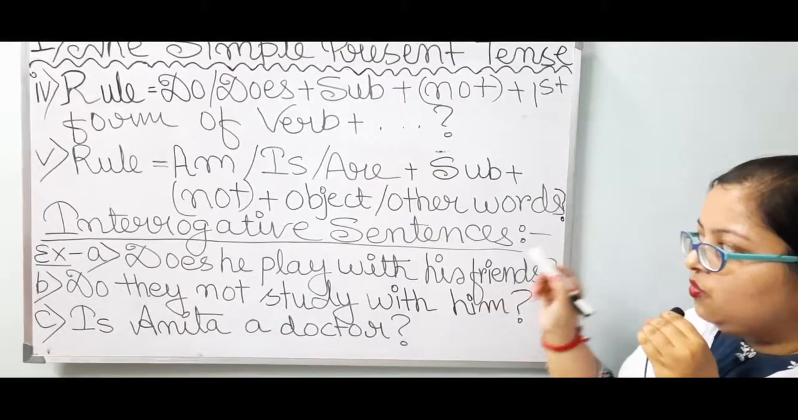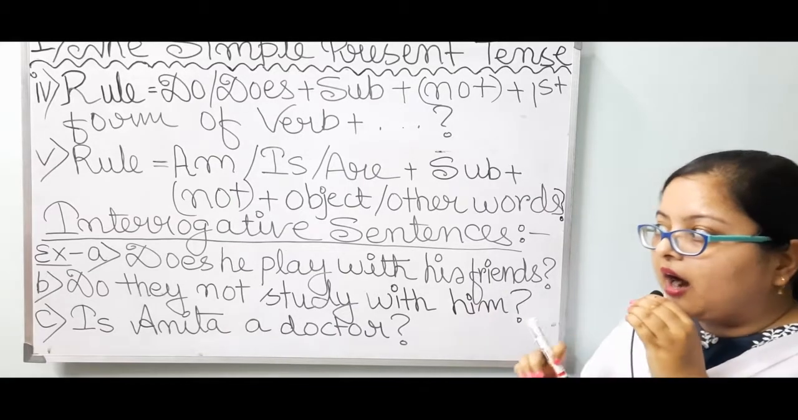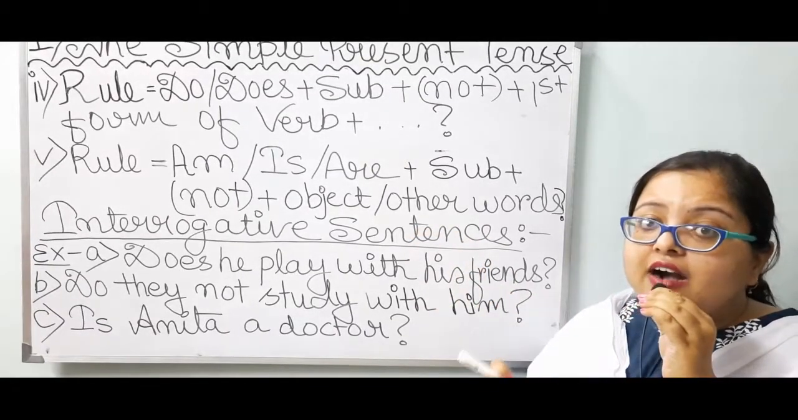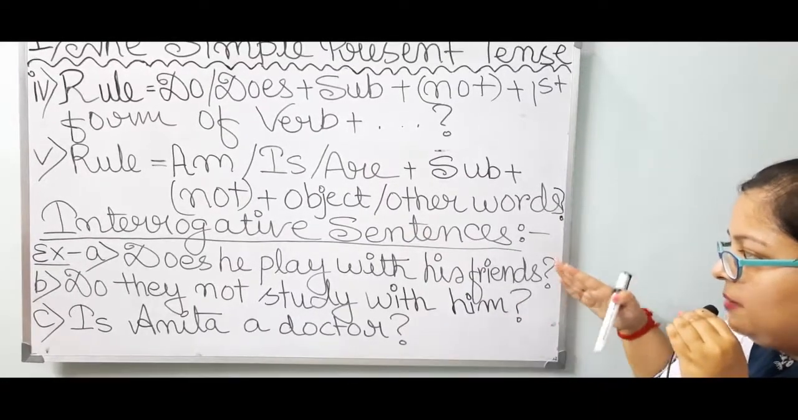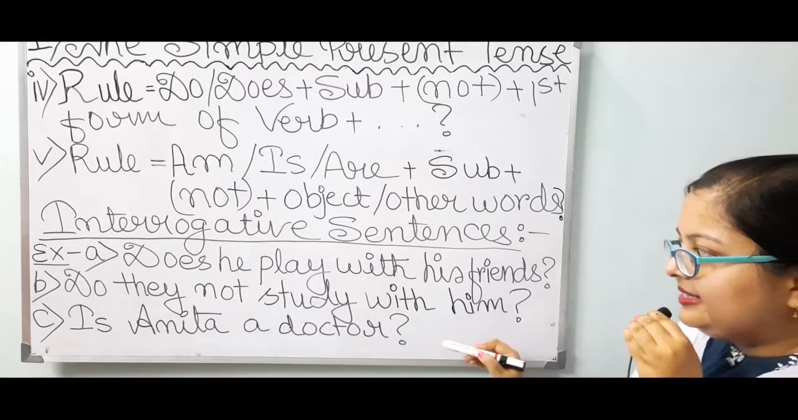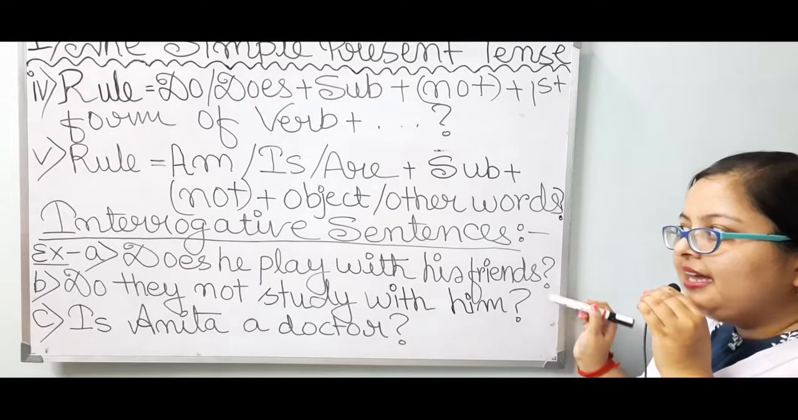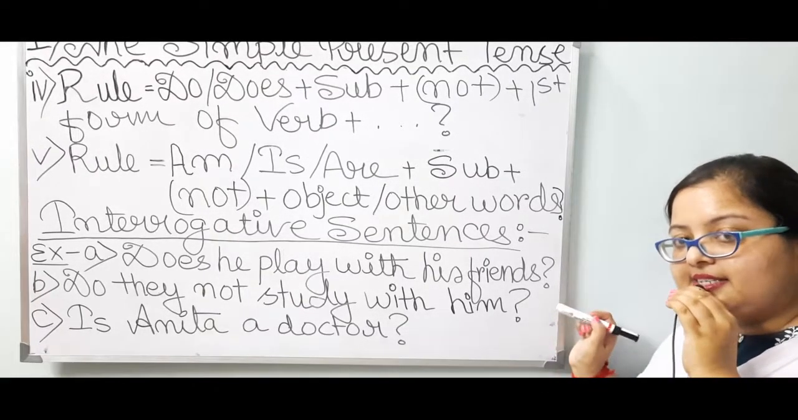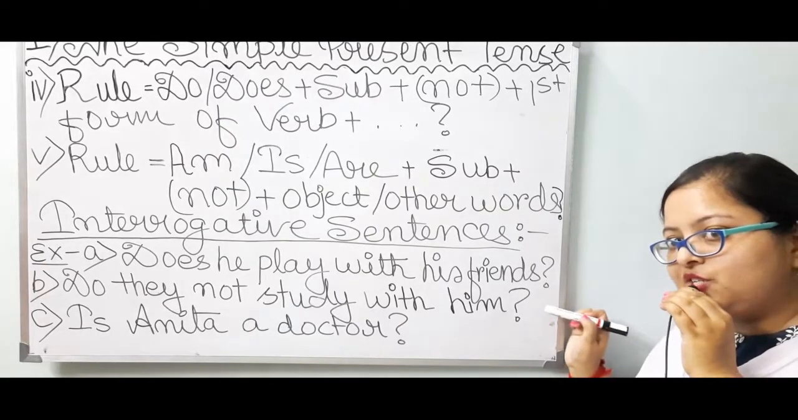Now students, sentences which are without not are positive interrogative sentences. So they are known as interro-positive sentences. For example, this example number A and example number C. But in case of example number B, it is interrogative, since not is being used over here.